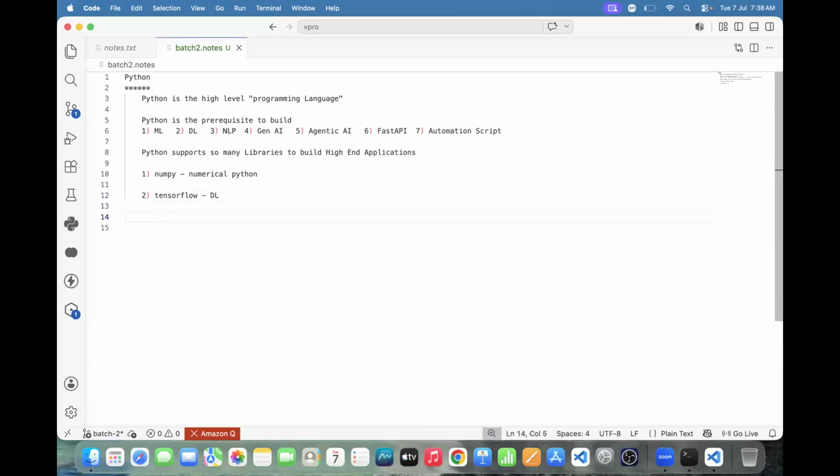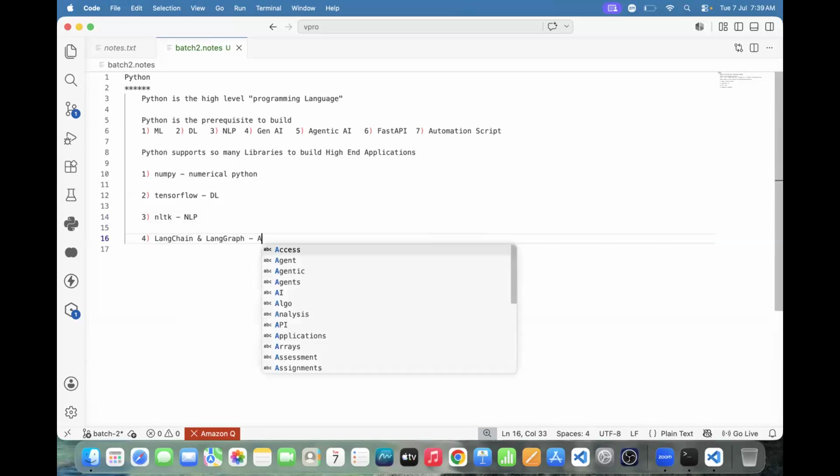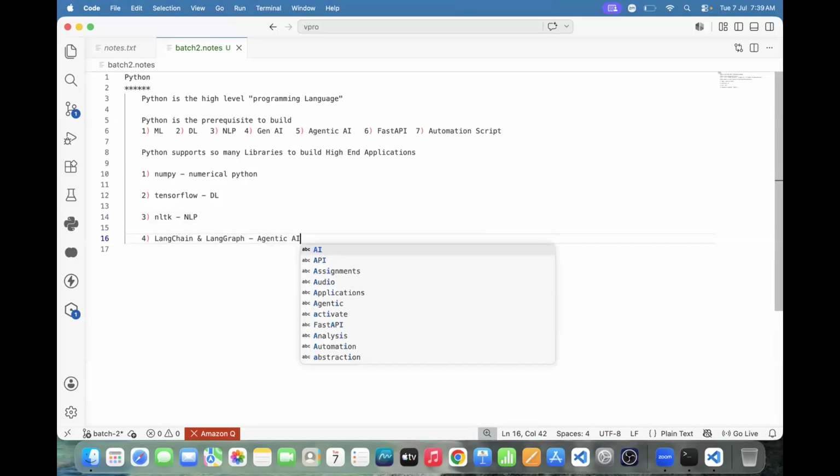And one more thing is NLTK. NLTK is used to build NLP applications, natural language processing applications. And one more library is LangChain and LangGraph. LangChain and LangGraph are used to build agentic AI applications. So many libraries are there.